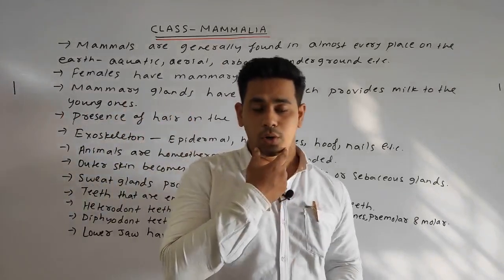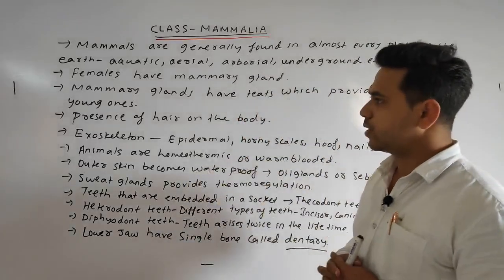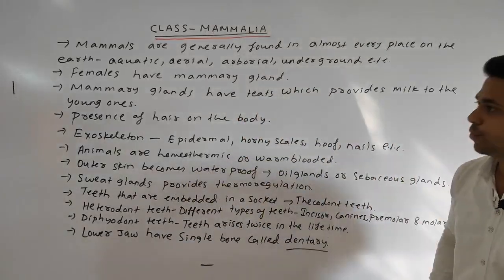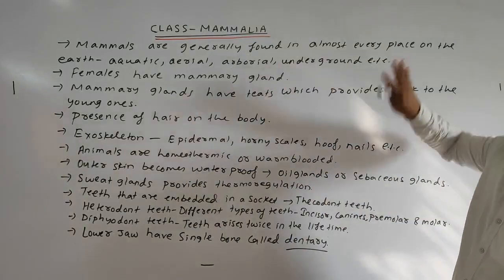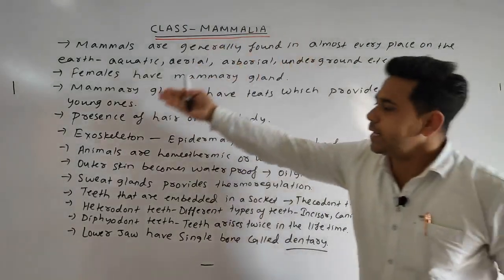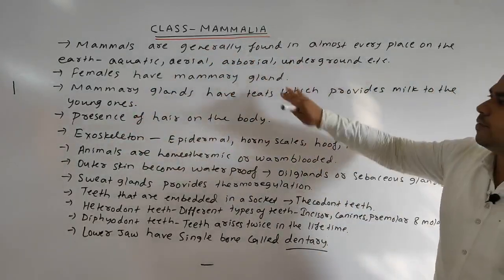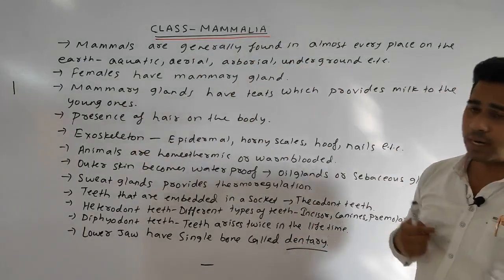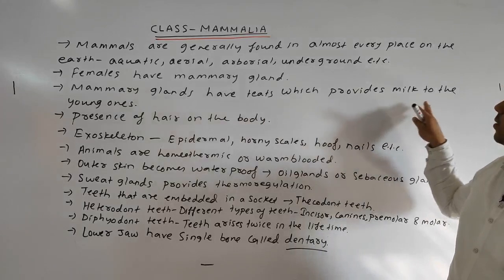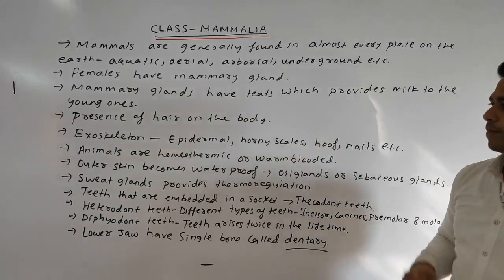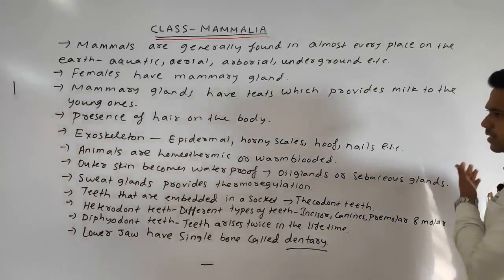Our lower jaw is made of a single bone that is called the dentary. So the points we have discussed now: mammals are generally found in almost every place on the earth. They may be aquatic, aerial, arboreal, underground, etc. Females generally have mammary glands. Mammary glands have teats, which provide milk to the young ones. Hair is present on the body, and the exoskeleton may be epidermal, horny scales, hoof, nails, etc.